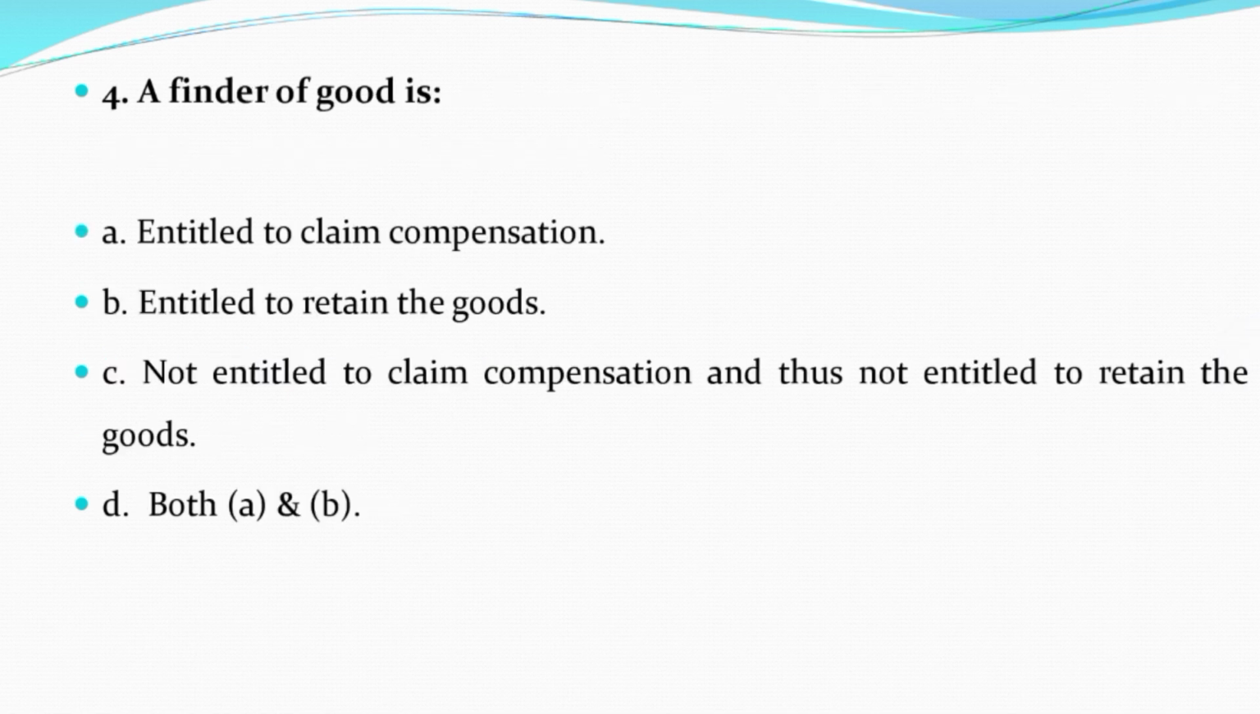Now question number 4. A finder of goods is option A entitled to claim compensation, option B entitled to retain the goods, option C not entitled to claim compensation and thus not entitled to retain the goods, option D both A and B. And the correct answer is option number D both A and B.